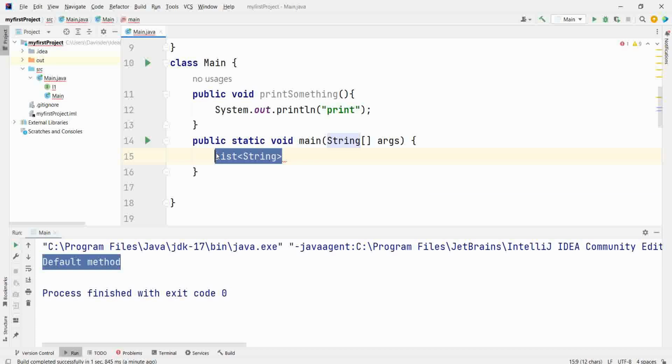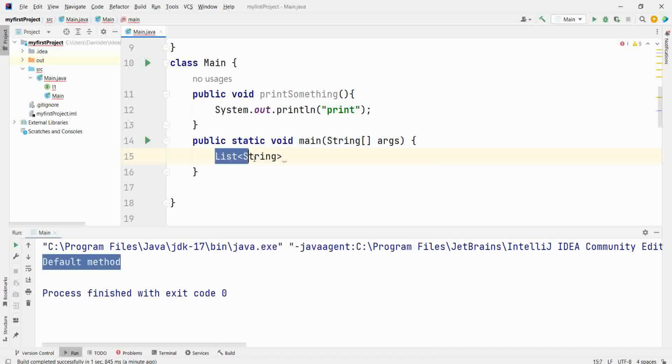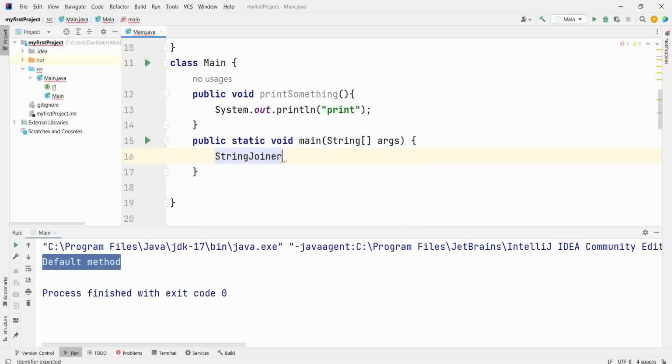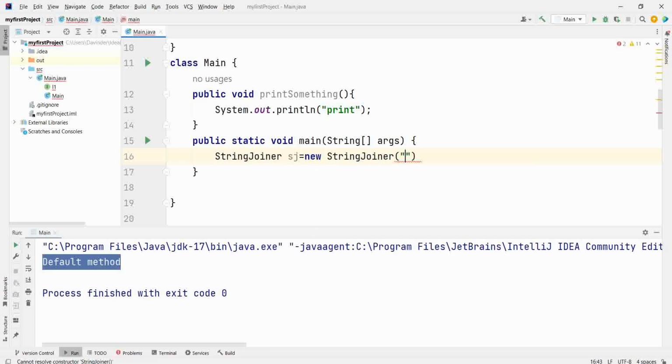But now I want only one string variable with comma separated values. How to do it? StringJoiner sj equal to new StringJoiner. I want the values to be separated by comma. I will write sj dot add.